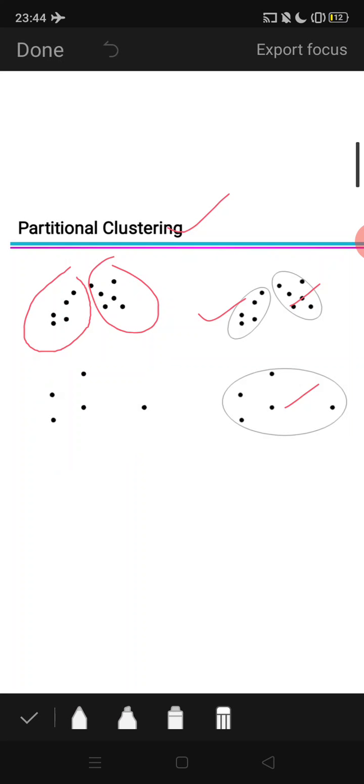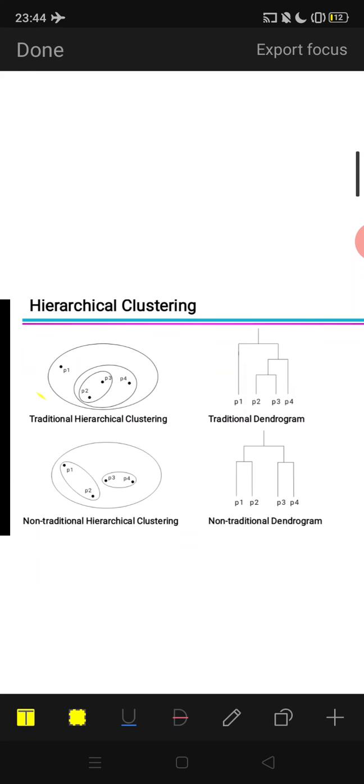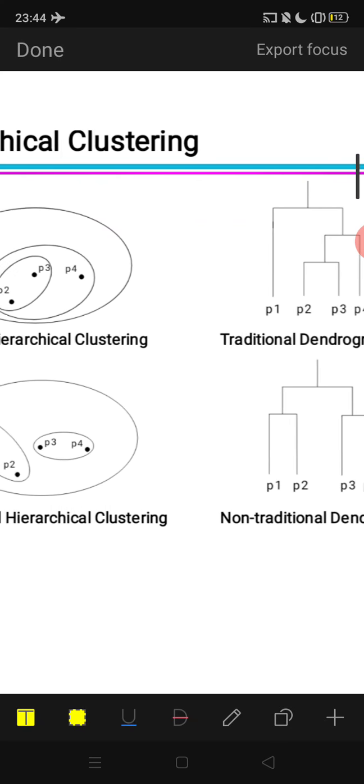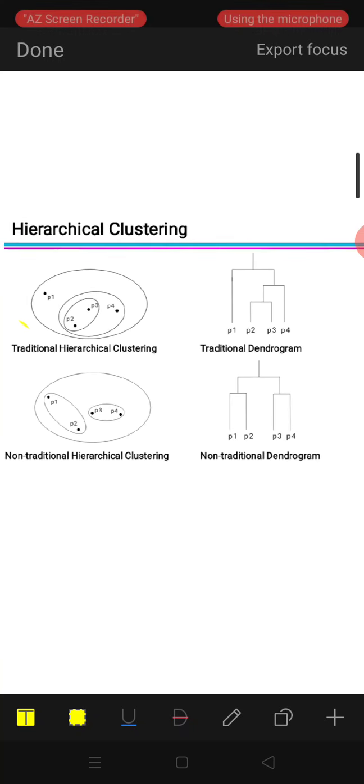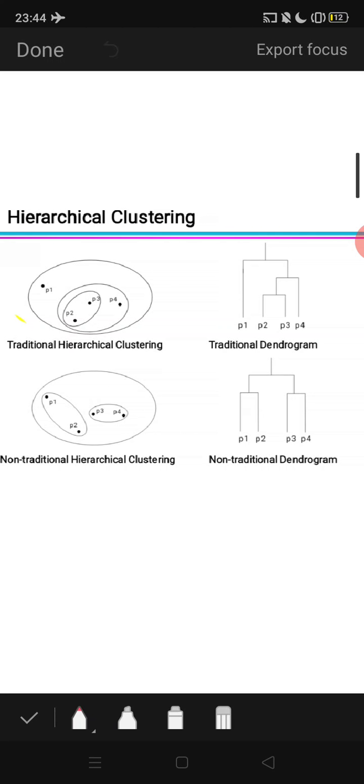Second one is hierarchical clustering. Hierarchical clustering is nothing but overlapping. I am writing the tree structure. If you observe, I'll take a second example with overlapping. In this big cluster, this is there, this is there. Writing a tree structure is very simple.